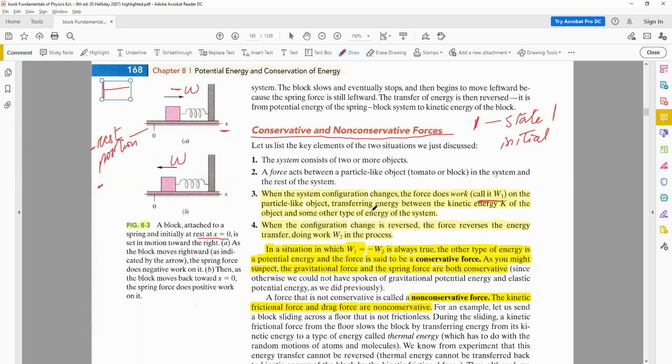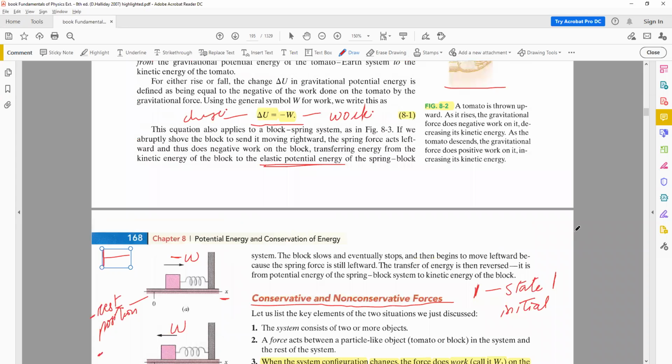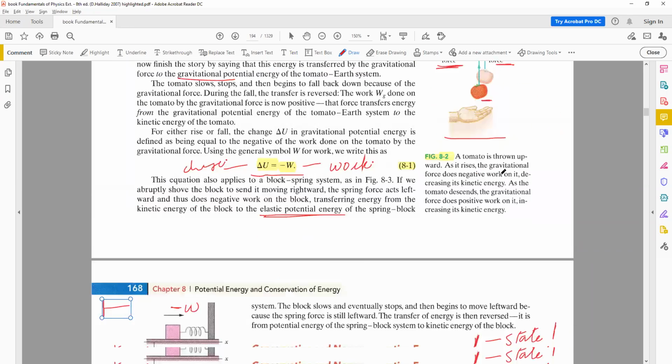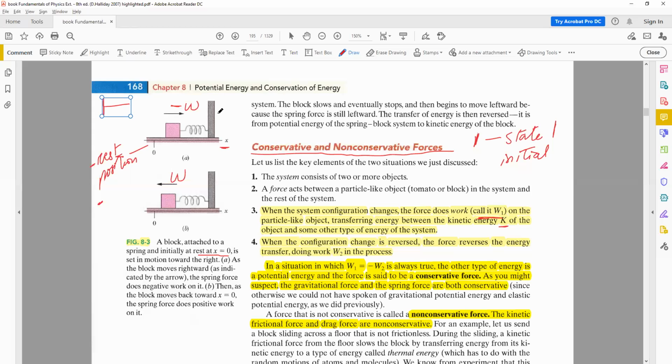In the first state of the system, you transfer energy from the kinetic energy, represented by K, to another form of energy. Now, you can reverse this as well. In the gravitational example, the energy that was gained can be reversed. Also in the case of the spring, the energy that was transferred in doing this work can be reversed. So when a system can be reversed, the energy transfer in the second state will be W2. One state is 1 and the second state is 2. The 2 can be called the final state, or the second state.